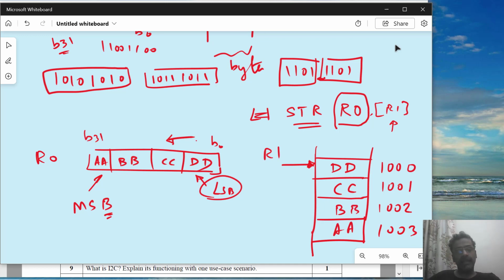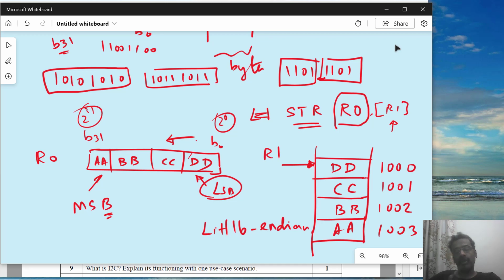But once I have decided that I am going to start from the LS bit or LS byte, it is called little endian. Okay, it's called endianness. Endian, not Indian, endian. Little endian. That means I am starting from a lower side because B0 has 2 power 0. It's a lower value compared to 2 power 31. The bit in this location is 2 power 31, a higher value. So I am starting with a lower byte, so it's called little endian.